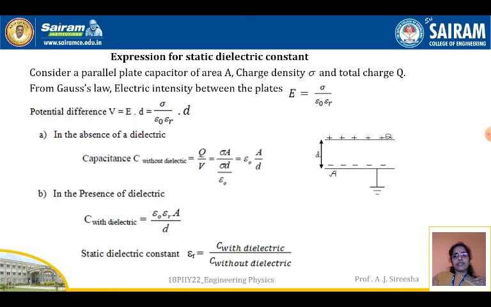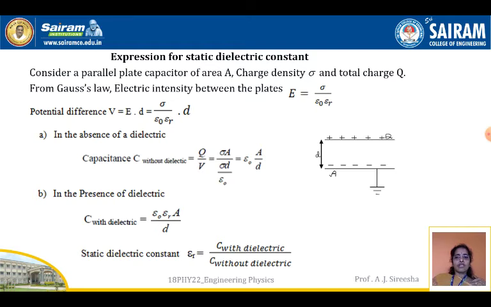Next is the expression for the static dielectric constant. What exactly is a static dielectric constant? Consider a parallel plate capacitor of area A, charge density σ and total charge Q. From Gauss law, the electric intensity between the plates is E = σ / (ε0 εR).